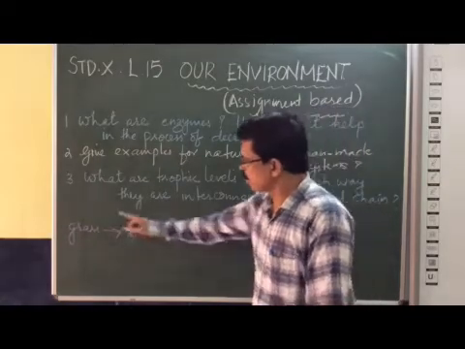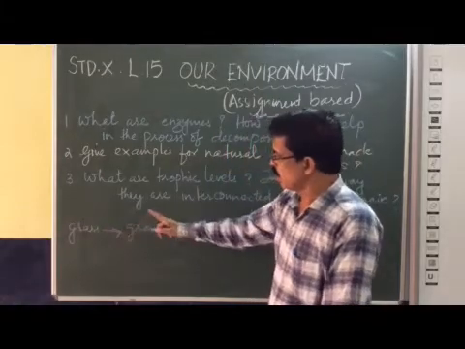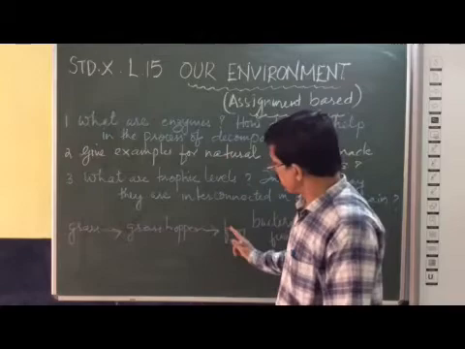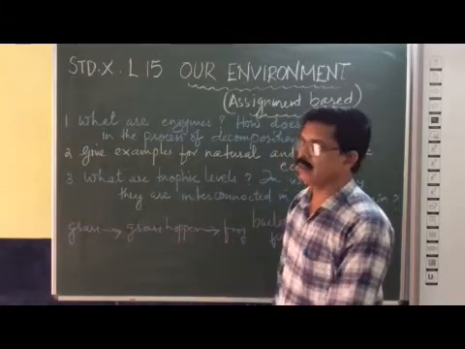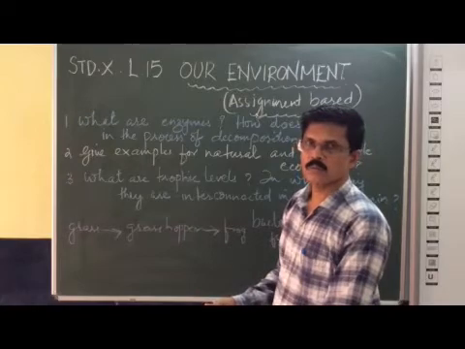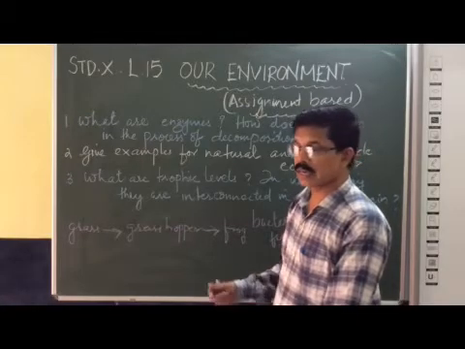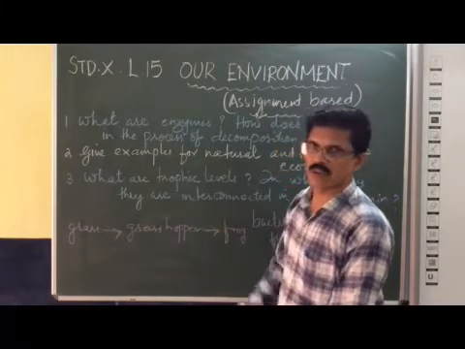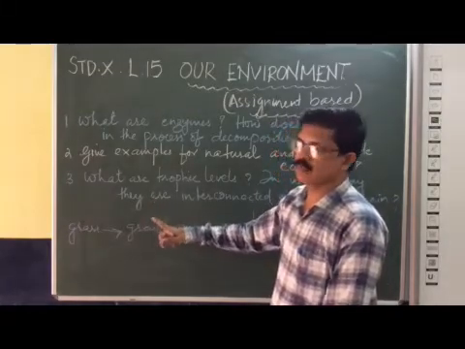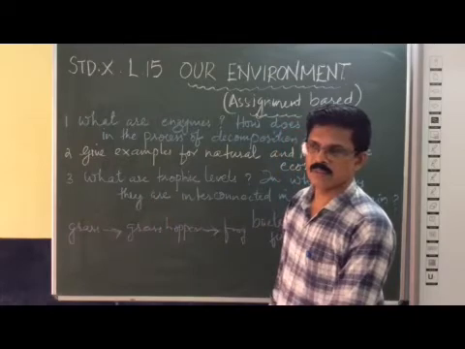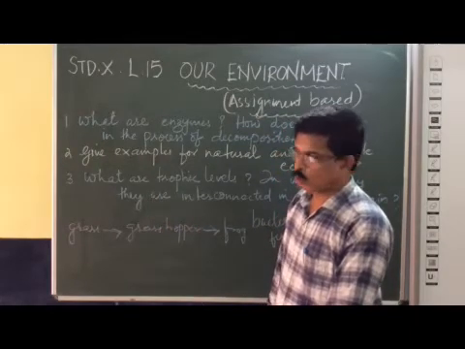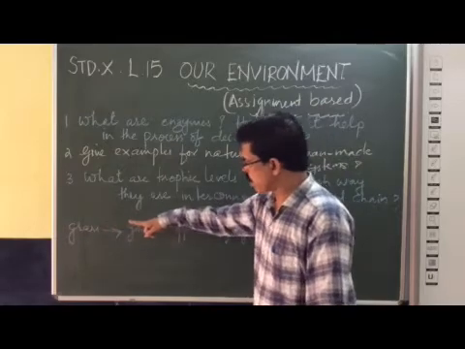So in this way, the first trophic level is the producer, the second trophic level is the herbivore or primary consumer, and the third trophic level here is the primary carnivore or secondary consumer. So trophic levels are the individual steps in the food chain which indicate a particular group of organisms through which energy is transferred.